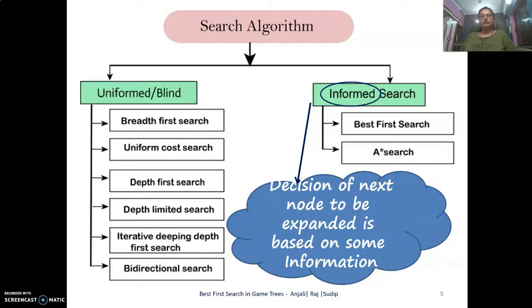For the goal node, the heuristic is always 0. The most widely known form of best first search, as I already said, is the A-star search algorithm, and these two algorithms will be explained in more detail in the upcoming slides.